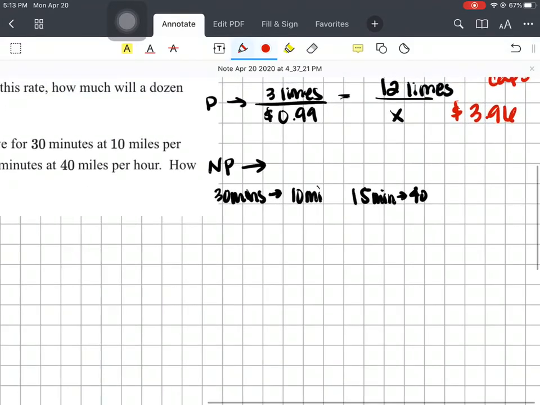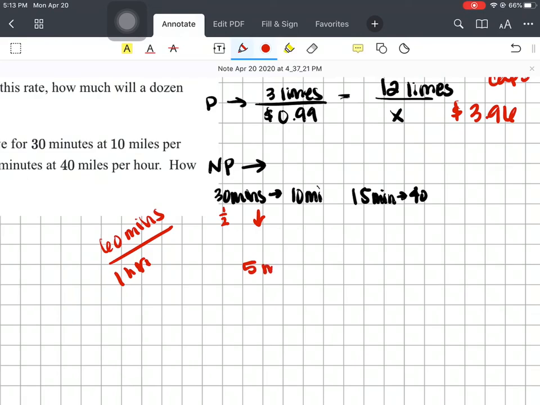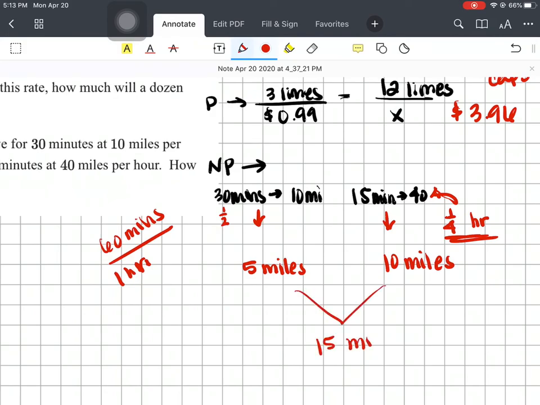The last one, it's 10 miles per hour, right? So you're going for 30 minutes. There are 60 minutes in 1 hour. So you can use that proportion as well, right? 30 minutes would be half of an hour, so this would be 5 miles. 15 minutes is 1/4 of an hour, right? So this would be 10 miles, right? So 1/4 of the 40 miles per hour, and together this will be 15 miles total.